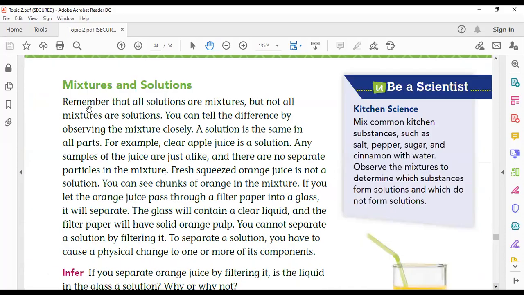Here is a very important point to distinguish between mixtures and solutions. Remember that all solutions are mixtures, but not all mixtures are solutions. So, for example, a mixture of raisins and nuts is a mixture. I can't say that this is a solution. But a sugar water solution, I can say that this is a solution and also a mixture. Okay.